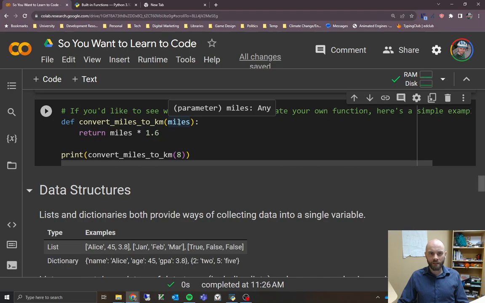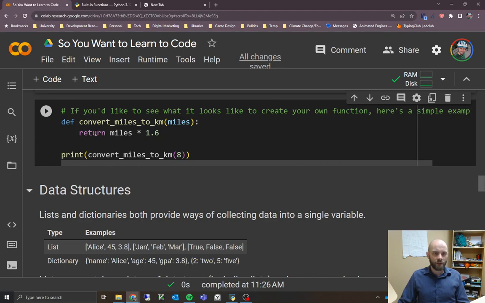You could type in anything here. It doesn't matter. You can type your own. I use miles here because we're doing a function to convert miles to kilometers. And so it makes sense that we're getting in miles, right? You have to pass in miles to the machine so that we're going to do something with it. But again, call it whatever you want.